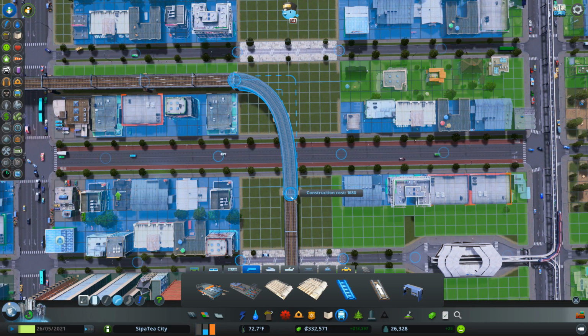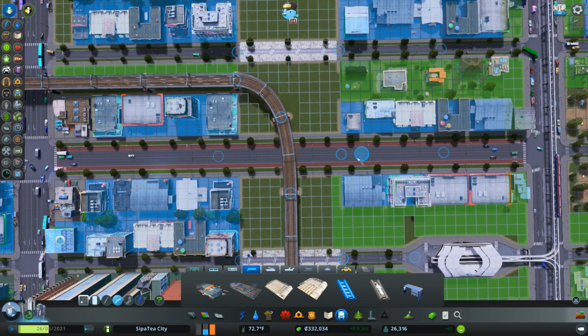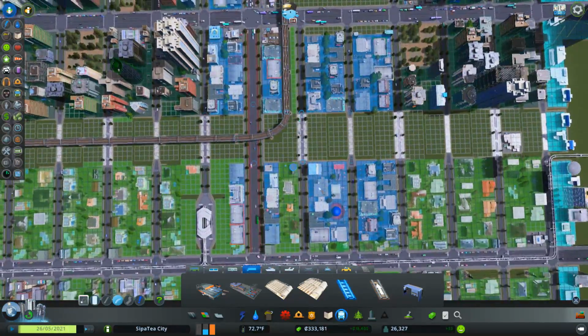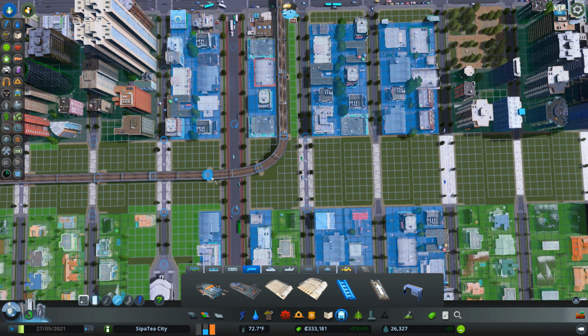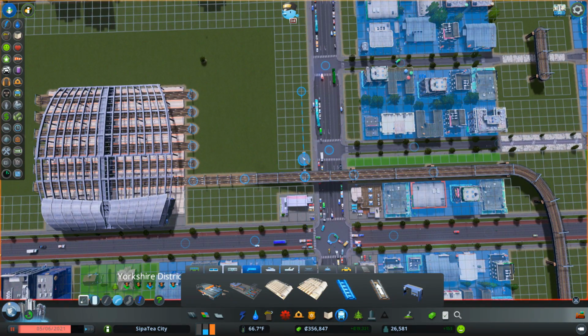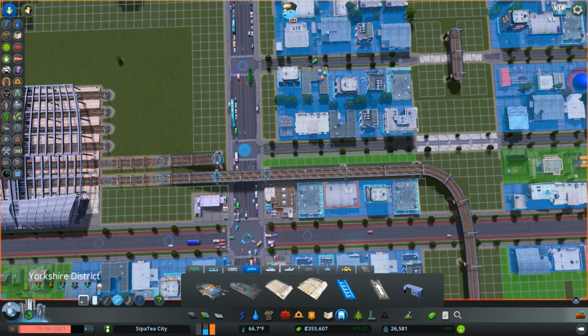Oh, perfect. It's not quite the curve I would like. Actually, that looks okay, because then this line here is quite likely going to curve over this way as well. Yeah, if we leave that one like that, and then if we have this one here, is that going to connect to there? Yep, that's fine.